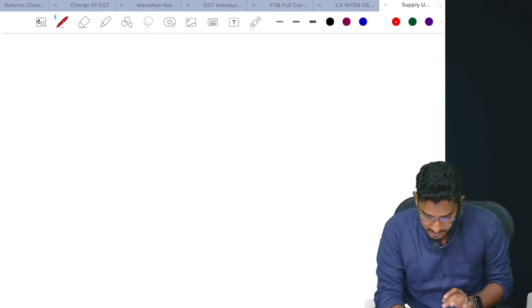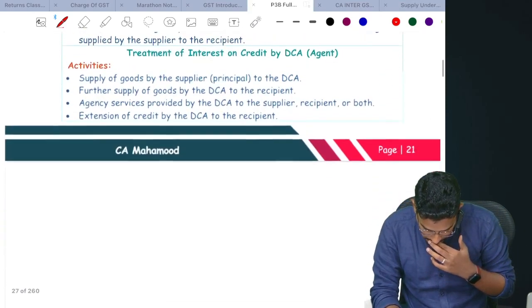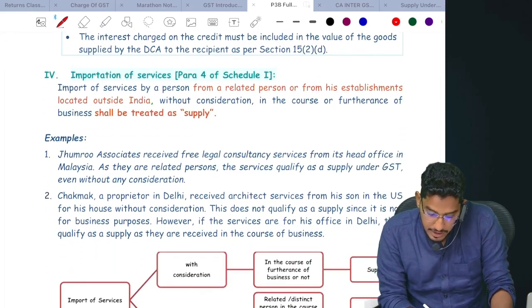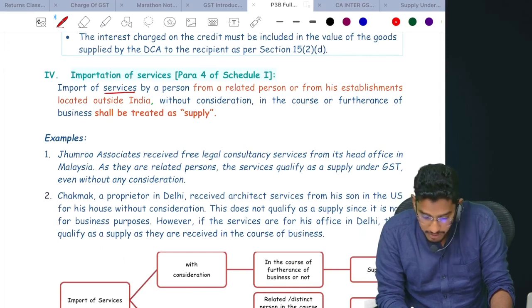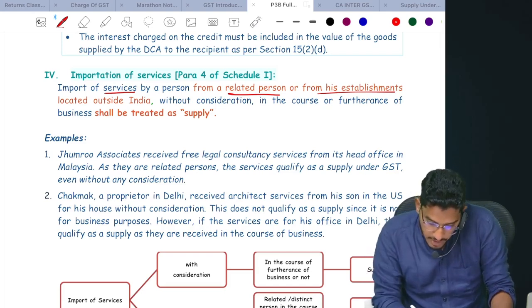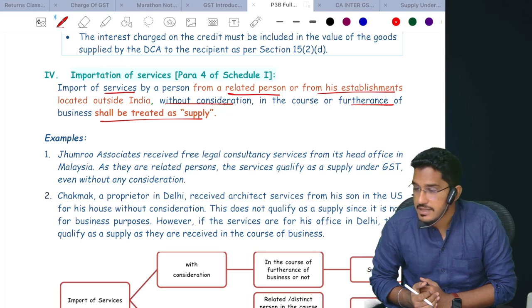First we will read it. Just we will have a look at the provision once. Then we will start reading it. The importation of services, what do they say there? Importation of services by a person from whom? From a related person or from his own establishment which is located outside India. Your own establishment only. Without consideration, in the course or furtherance of the business, shall also be treated as supply.